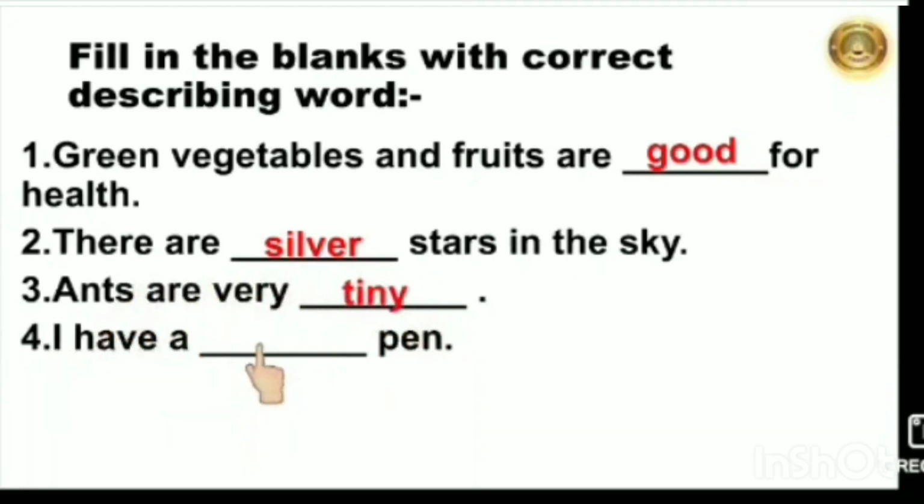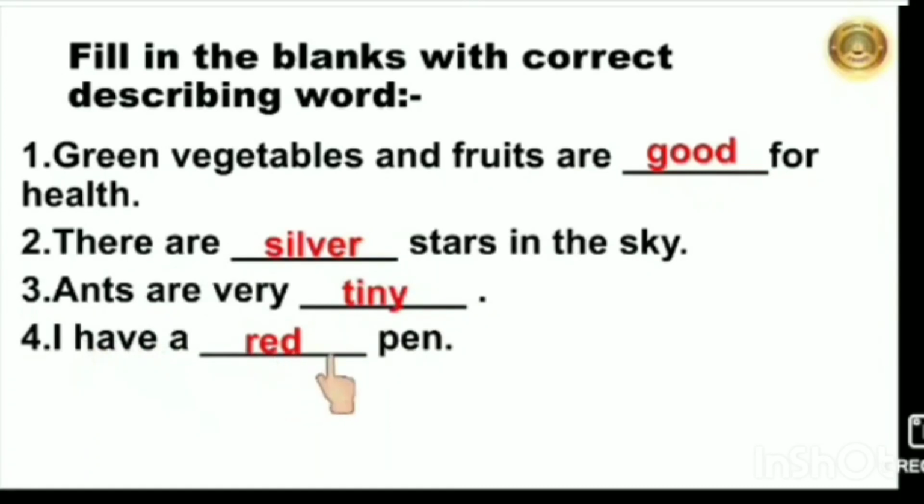I have a dash pen. So, here children, since a is written, we cannot write a number here, because a means there is only one pen. So, what to write here? How is the pen? The pen is red or the pen is nice.